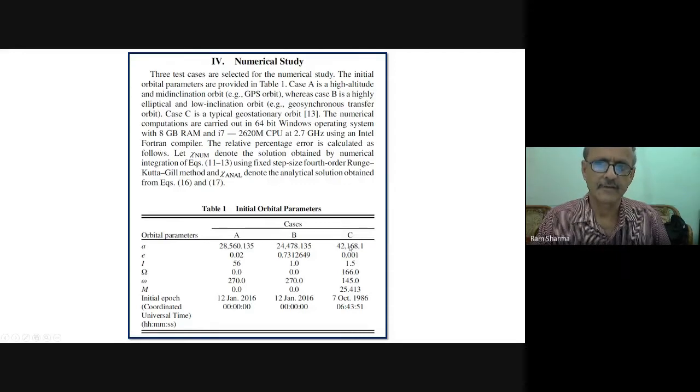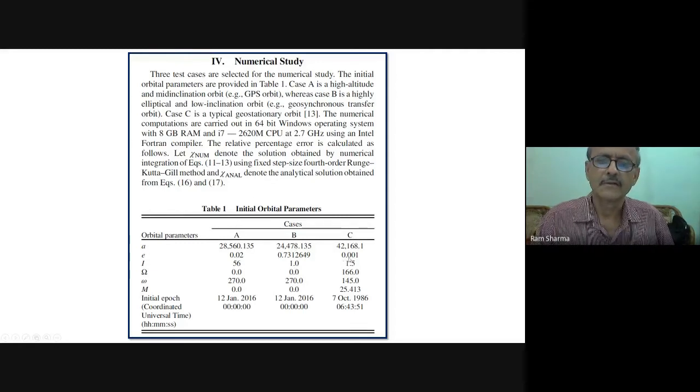Typical, because this altitude is what we use. This is the semi-major axis, so it is from the center. If you subtract 6378 kilometers, the radius of the Earth, then you will get that altitude. So these are the typical geostationary orbits.